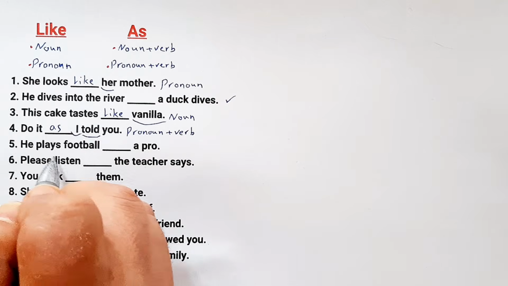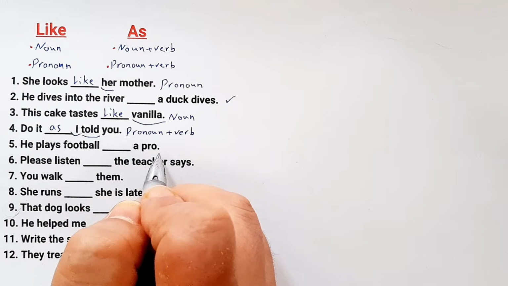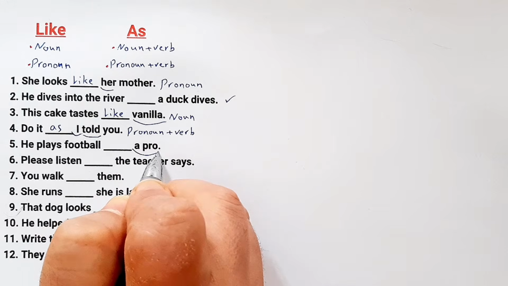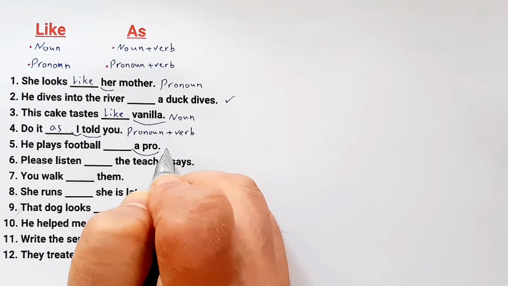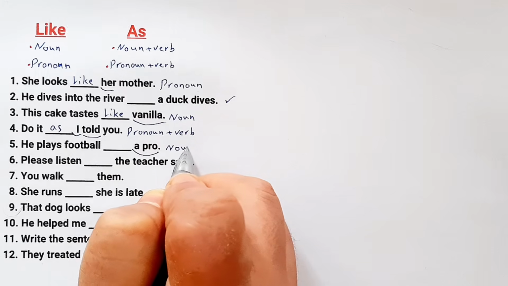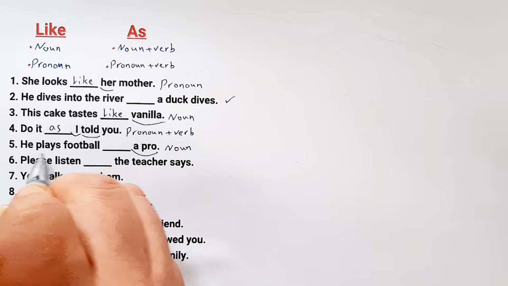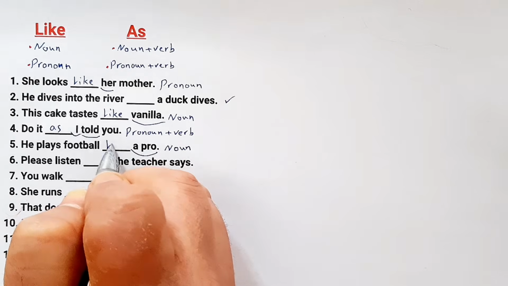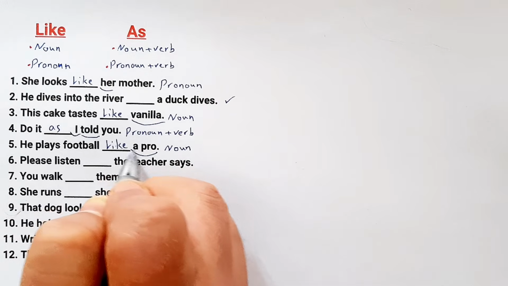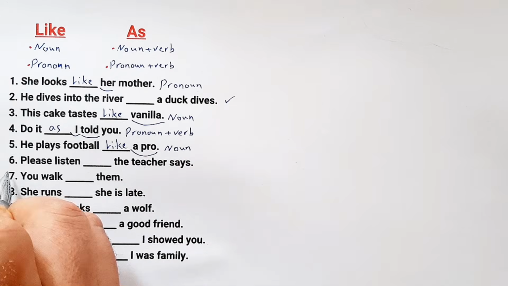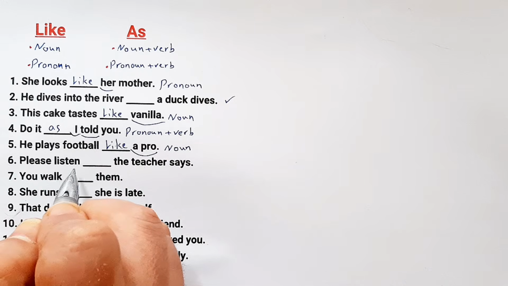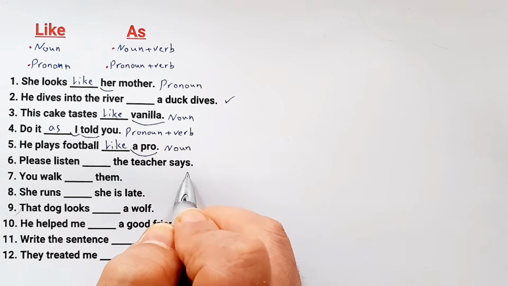Number 5. He plays football blank a pro. As you know, pro is a noun. For nouns, we must use like. He plays football like a pro. Number 6. Please listen blank the teacher says.